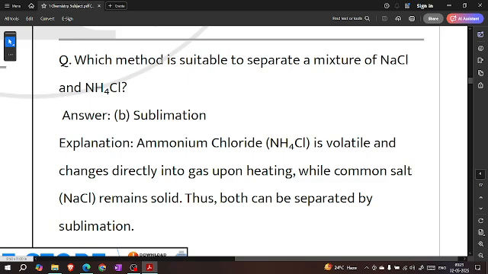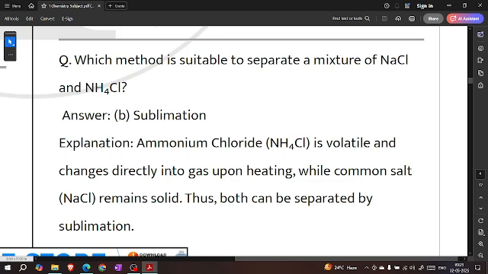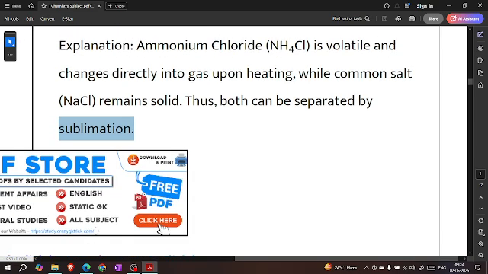Which method is suitable to separate a mixture of NaCl and NH4Cl? Sublimation. Ammonium chloride is volatile and changes directly into gas upon heating, while common salt, NaCl, remains solid. Thus, both are separated by sublimation.